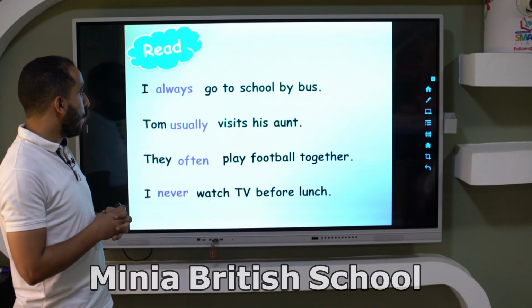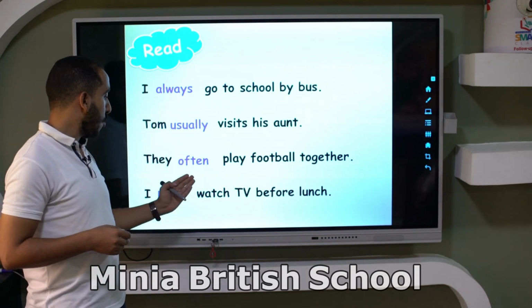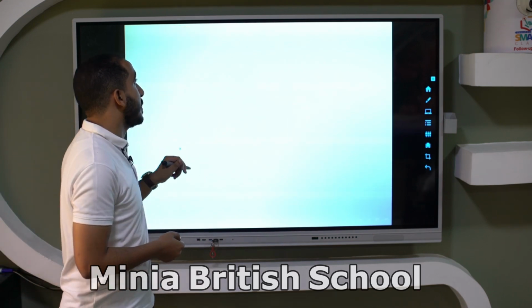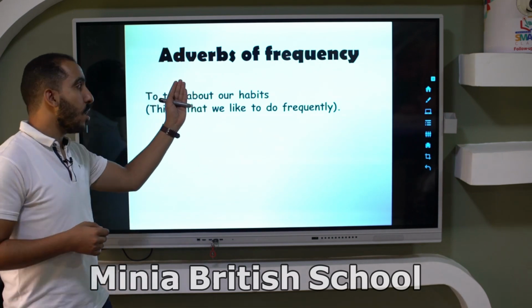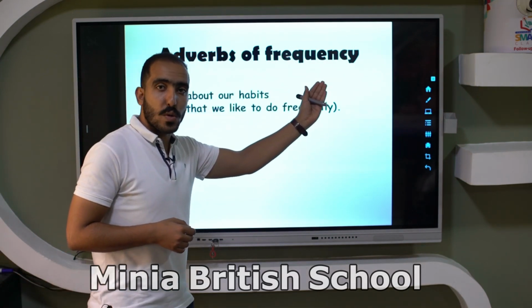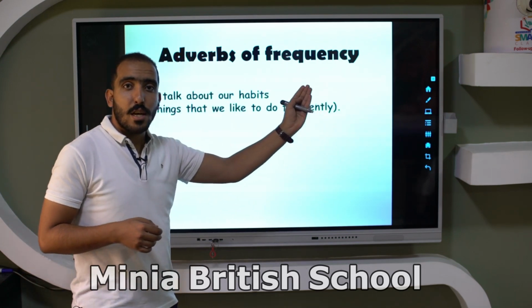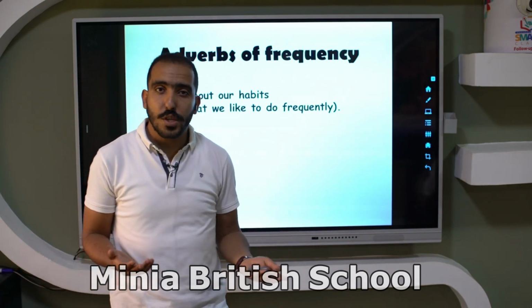Okay, so can you see the colored words? Always, usually, often, never. Do you know what these words are? Excellent. These are called the adverbs of frequency. Okay, what are the adverbs of frequency and why do we use them?